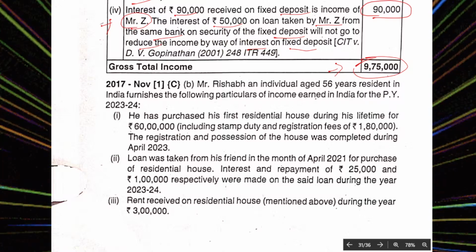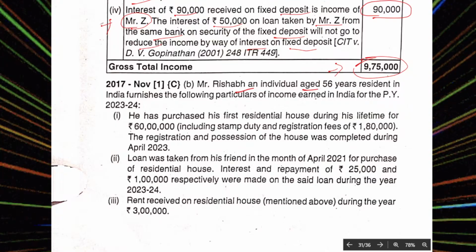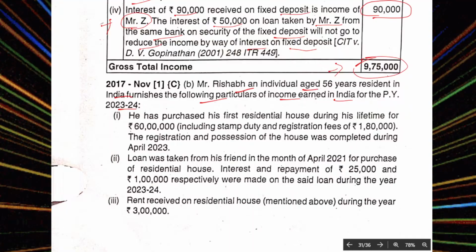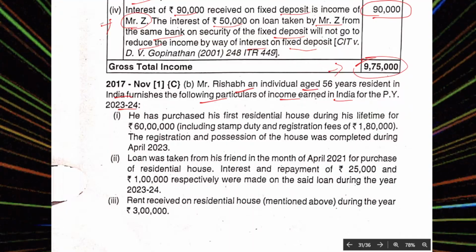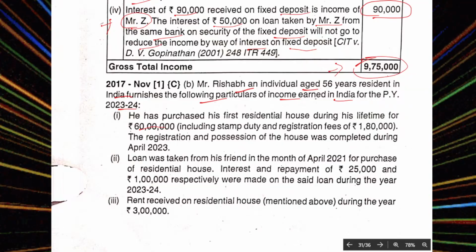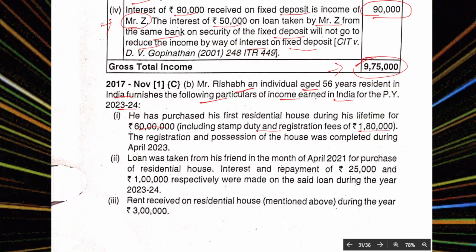Mr. Rishabh is an individual, age 56, resident Indian, who furnishes the following particulars of income earned in India. In the previous year, he purchased his first residential house during his lifetime for 60 lakhs. Including stamp duty and registration, the cost was 1 lakh 80,000. The registration and possession of the house were completed in April 23.